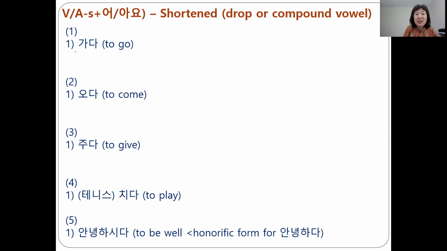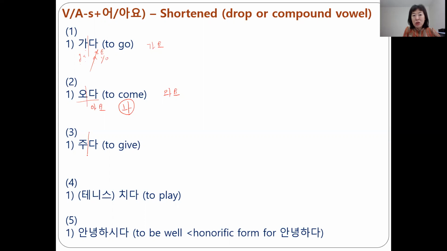자, 가다's stem is 가, and it ends with an A sound, so we add 아요. Do you see the A sound is redundant, so we drop one, so 가요가 됩니다. 가요. 오다, stem 오, ends with an O sound, so we add 아요. 자, O sound, A sound, we have a compound vowel, 와. So the 요 form is 와요.